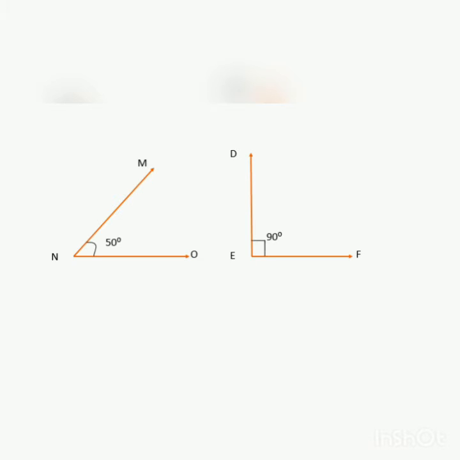In this situation, you can see there are two different angles with different measures. One angle, angle MNO, is of 50 degrees, whereas angle DEF is of 90 degrees. That is, both are unequal to each other. Their measures are different from each other. In this situation, we say that the angles are not congruent to each other.